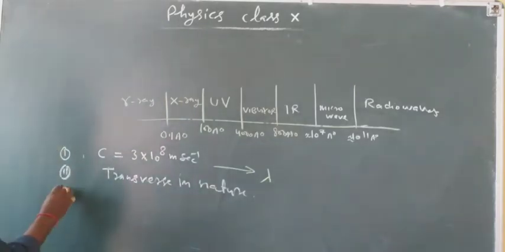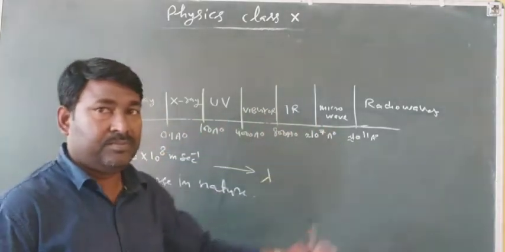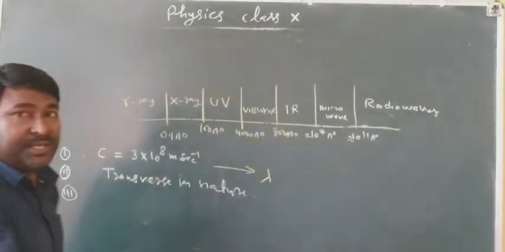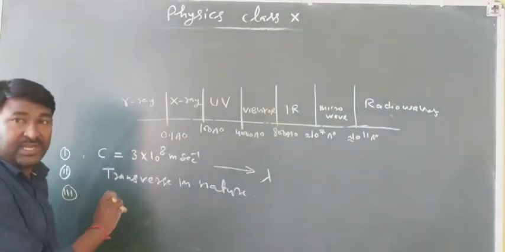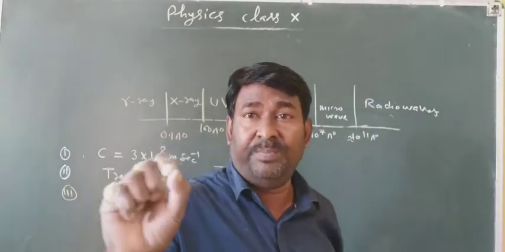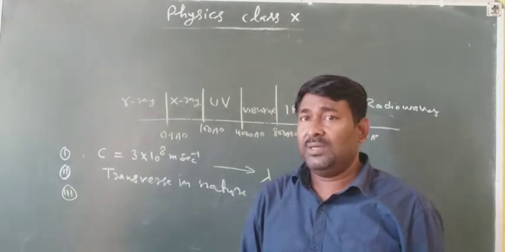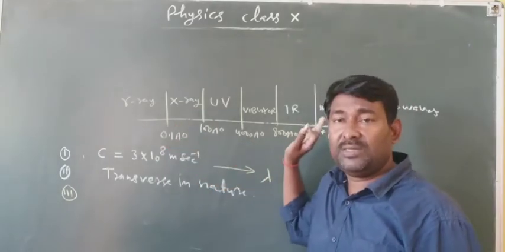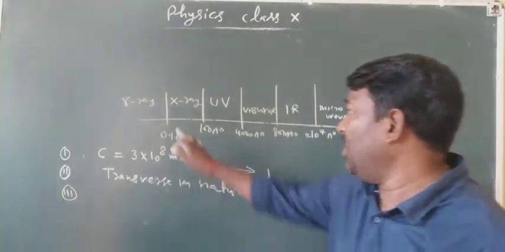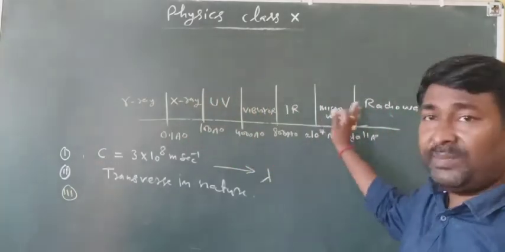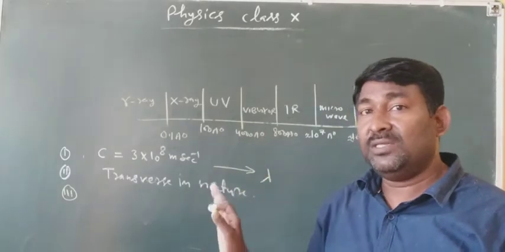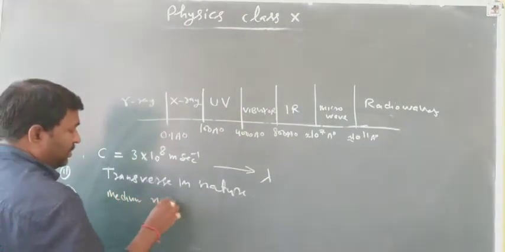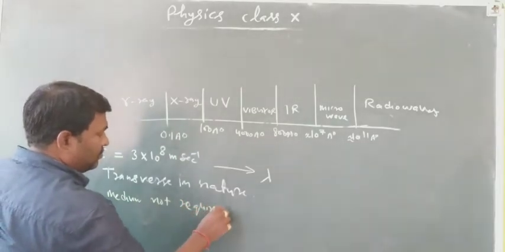The third common property is that all of them can travel through vacuum as well as through a medium. A medium is not necessarily required for the propagation of electromagnetic waves.